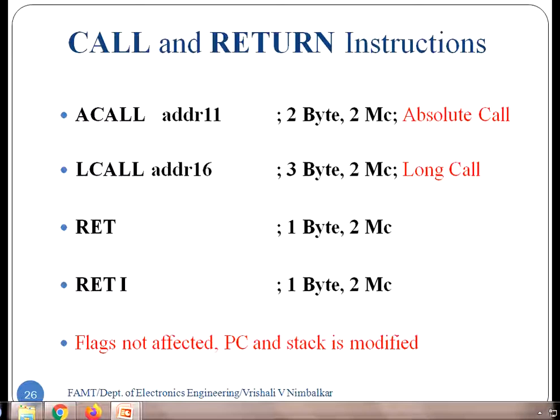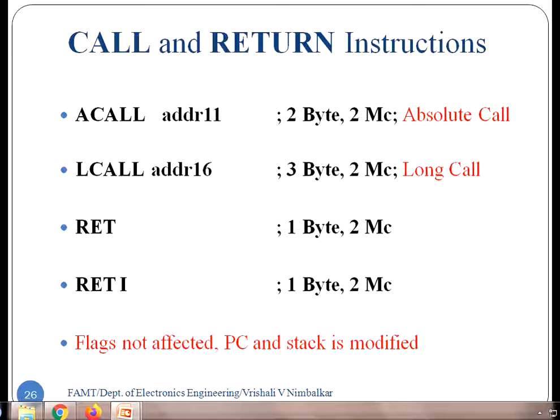Okay, so what is a subroutine? A subroutine is a set of instructions which are required frequently by the program. So instead of writing the same set of instructions repeatedly in the main program, it is written at a separate memory location, and those instructions are called whenever required by the main program. Those instructions are executed with the help of call instructions.